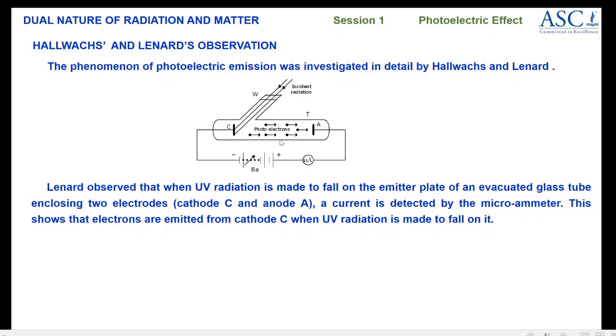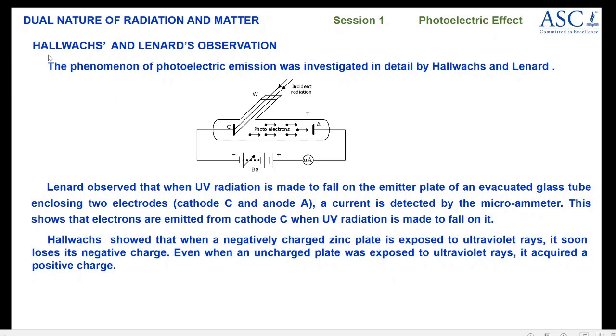This shows that electrons are emitted from the cathode when UV radiation is made to fall on it. So he confirmed the process of photoelectric emission by performing this experiment. When light is incident on the cathode, photoelectrons are emitted, and due to the flow of electrons, some current is produced in the circuit.